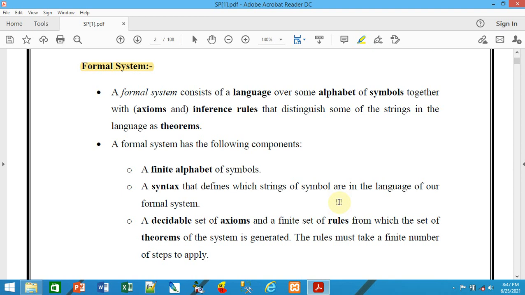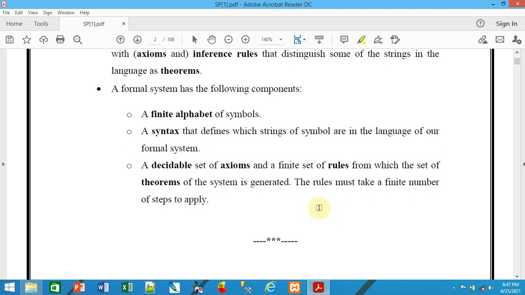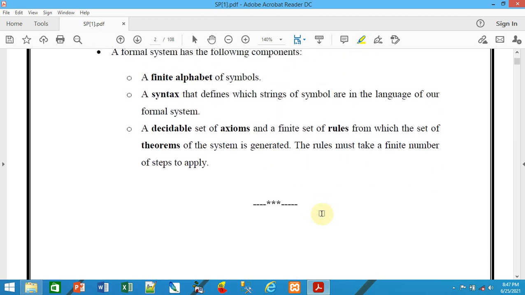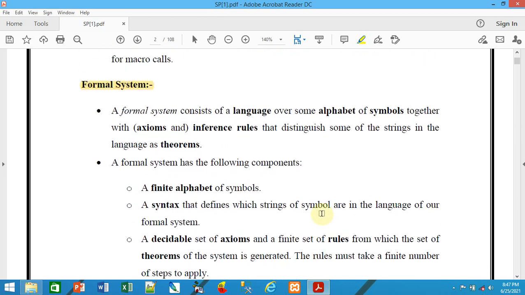A particular work cannot be completed in one particular step. If you want to complete the work, you need to go for some finite number of times. Similarly here, a decidable set of axioms and a finite set of rules from which the set of theorems of the system is generated. The rules must take a finite number of steps to apply. So this is about the formal system.